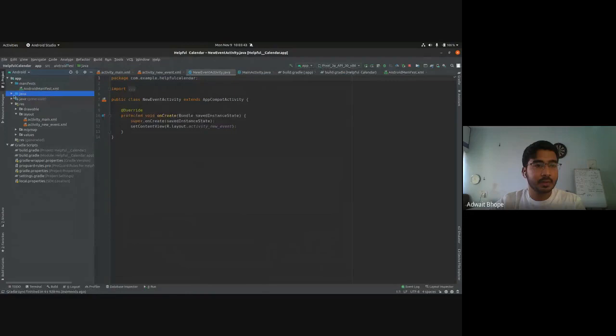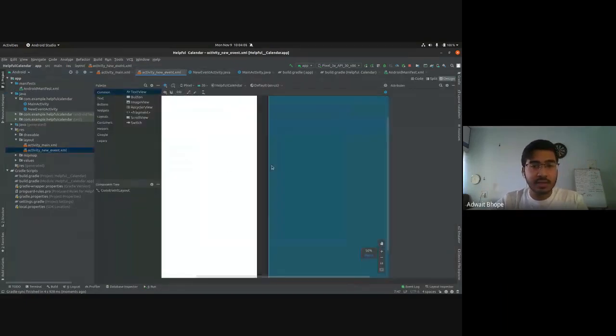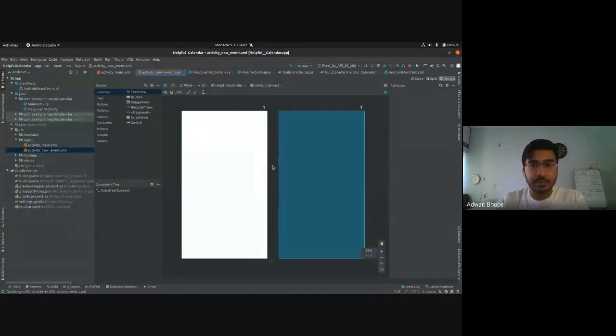In the pane on the left-hand side, you'll see that NewEventActivity shows up below MainActivity, and this is the Java class. You'll also have this XML file, activity_new_event. You can double click on it, but you'll see that it is completely empty. There is nothing over there at the moment. The first thing that we are going to do is link these two activities, and then we'll start developing the UI for this.